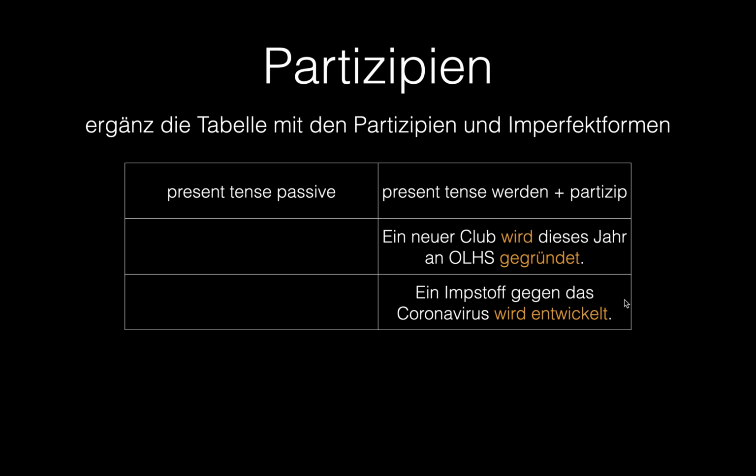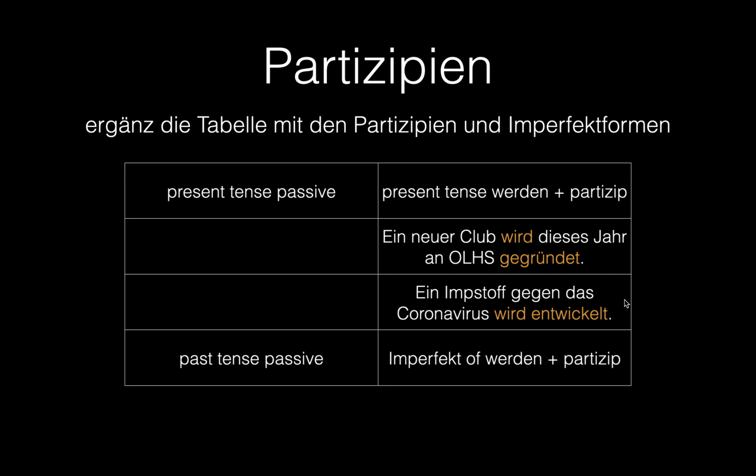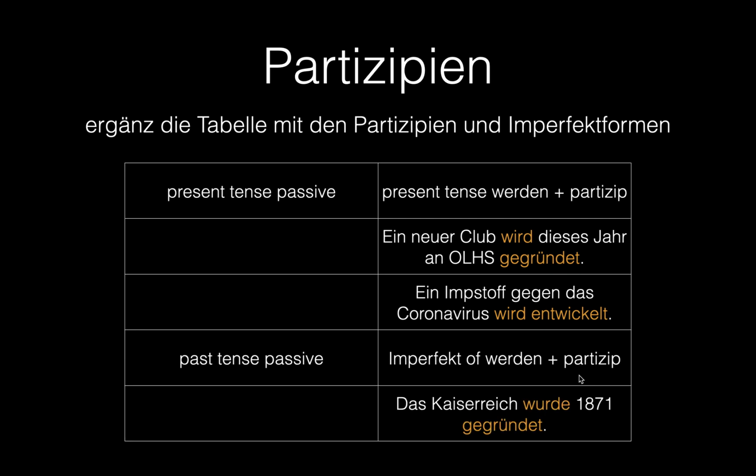To talk about the past, which you're going to be doing when you talk about the Kaiserreich, past tense passive, you'll use the imperfect form of werden and a past participle. For example, das Kaiserreich wurde 1871 gegründet. Wurde is in the past, meaning it was founded. So you have here past tense and past tense. That's the structure that you're going to be using in the following examples.